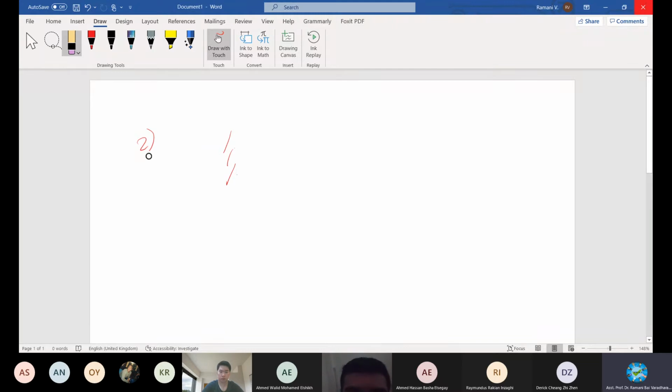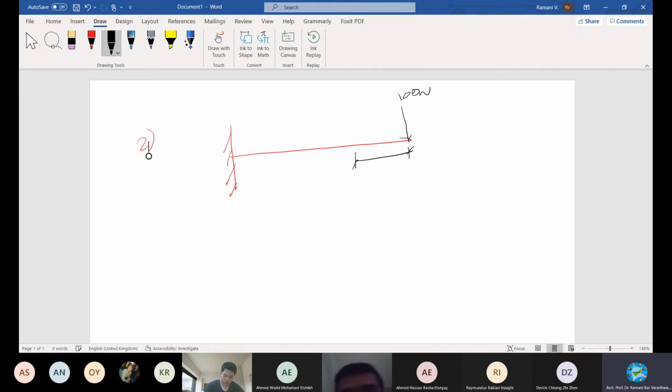This is a cantilever beam with a member loading type. Loading at this end is 100 newtons. Okay, 100 newtons. And at 1 meter from here, I name this as D and I name this as C. At 1 meter from here it is acted upon by 50 newtons. Maybe here there are 3 floors sitting on this beam. At C there may be 2 floors sitting on this beam.